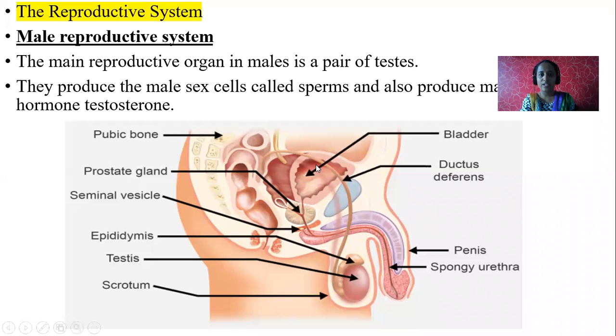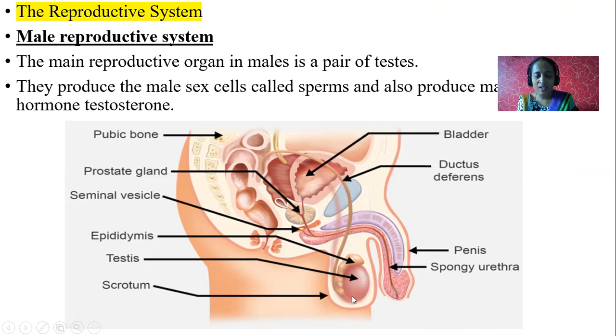See, this is the urinary bladder, where urine is collected or temporarily stored, and through the urinary bladder, urine enters into the urethra like this and it is emitted out. And even sperms, can you see the sperm duct? This is the sperm duct.